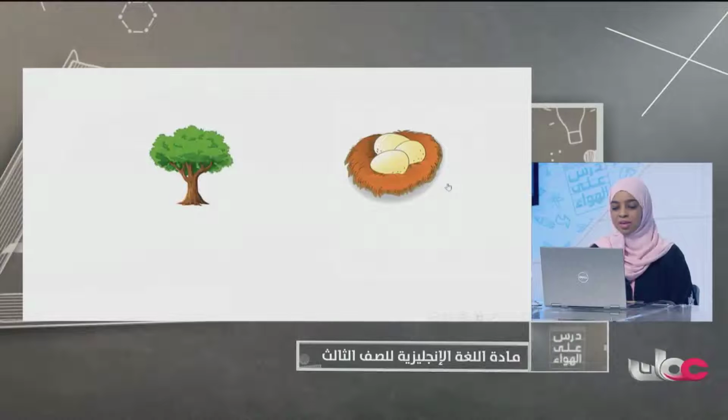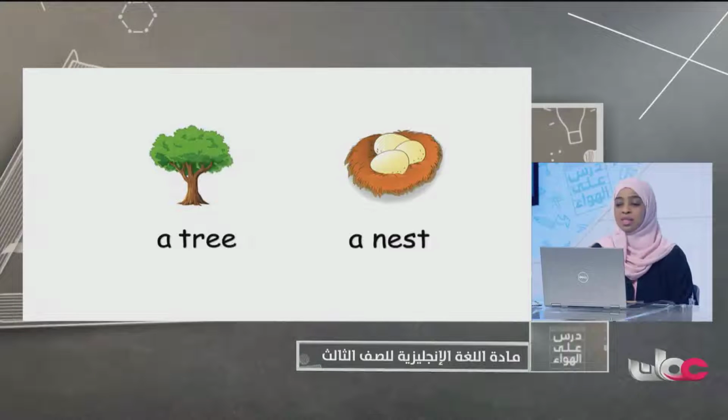Look at here now. Who can tell me what is it? The first one, this one, what is it? Is it a root or a seed? Yes, a tree. This is a tree. And this one? Yes, a nest. The place, it's like a home of what? Of eggs, of bird eggs. Yes, well done, grade 3.